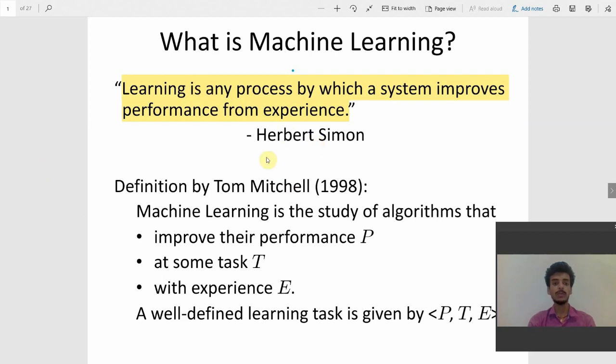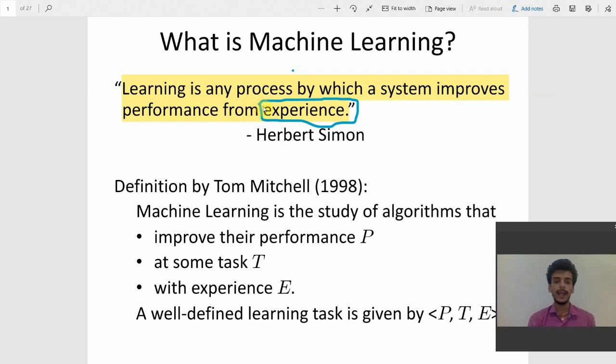According to Herbert Simon, machine learning is defined as follows. Learning is any process by which a system improves performance from experience, and in computer terms, experience is the most powerful thing. So in machine learning we use experience in order to improve the performance of some task, and in a computer, experience is some data.